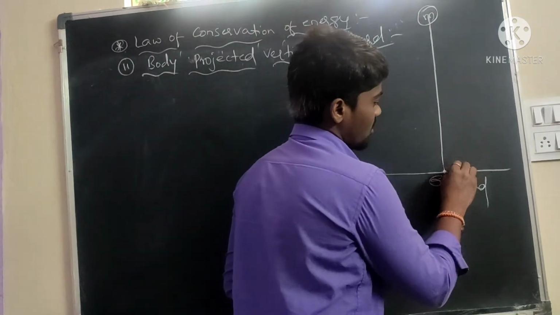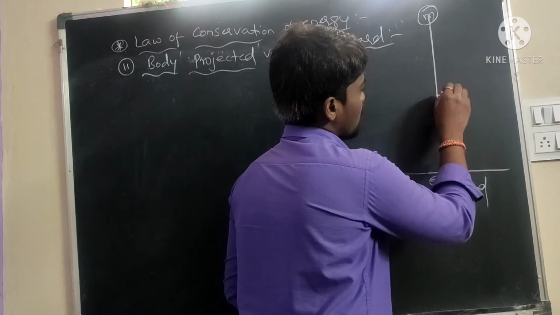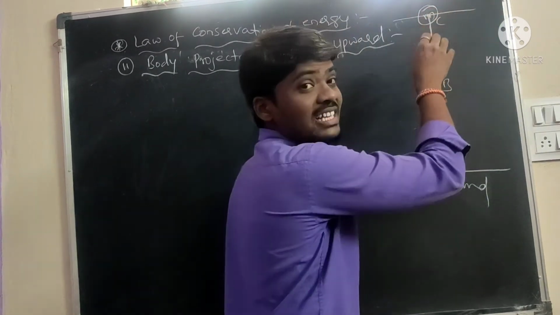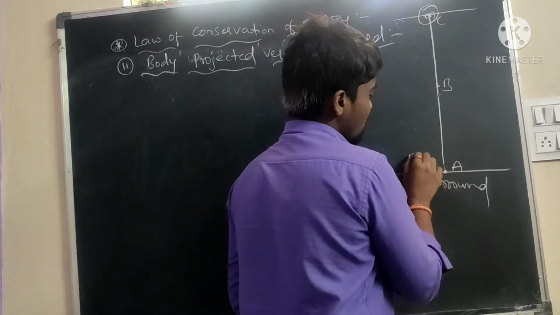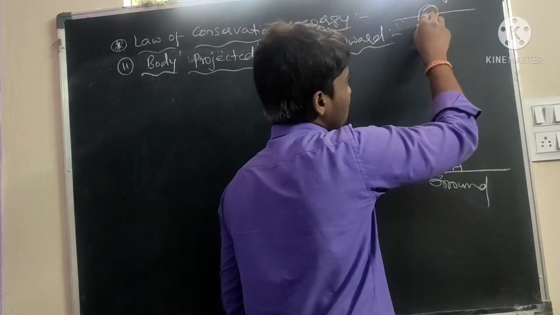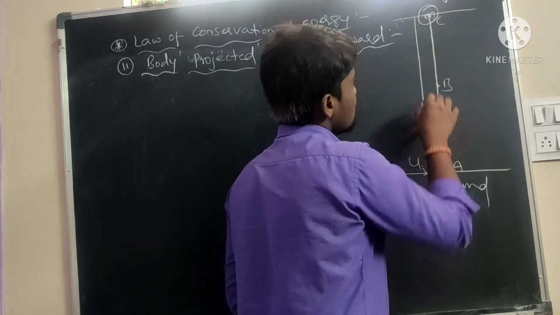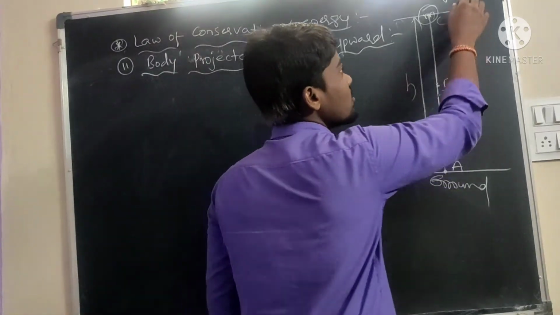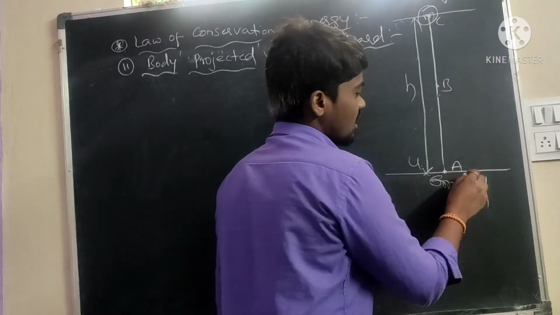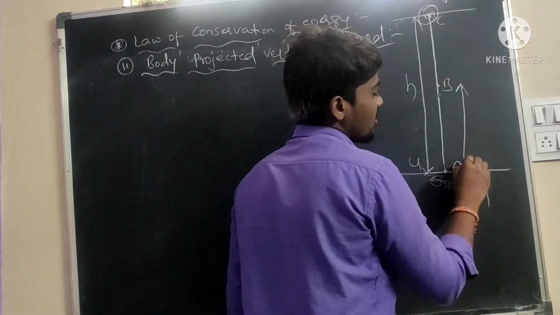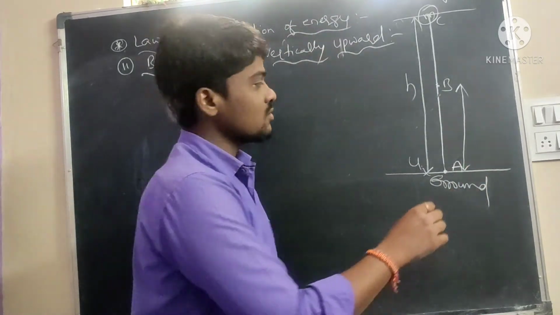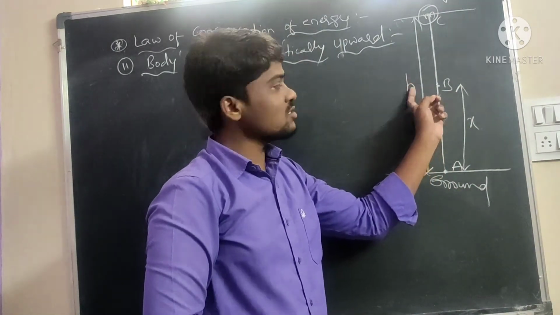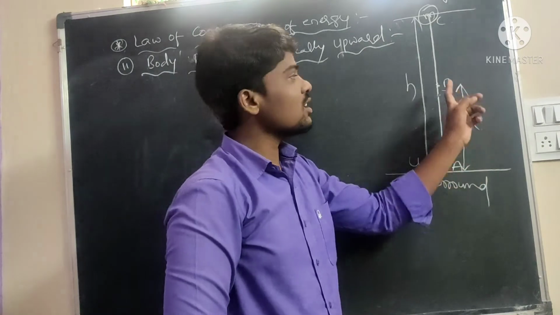Here is the A point, here is the B point, and this is the C point. Here is the final velocity, the maximum velocity, and here is the initial velocity. How much distance is traveled is small h. At the maximum height the final velocity is 0. The distance traveled from A to B, let us assume, is small x. B to C, the total is small h, so B to C is h minus x.